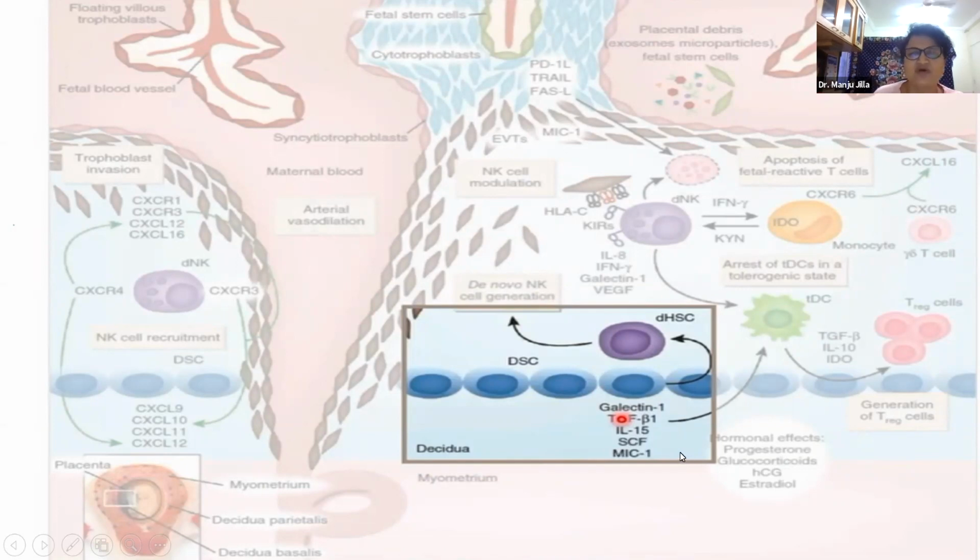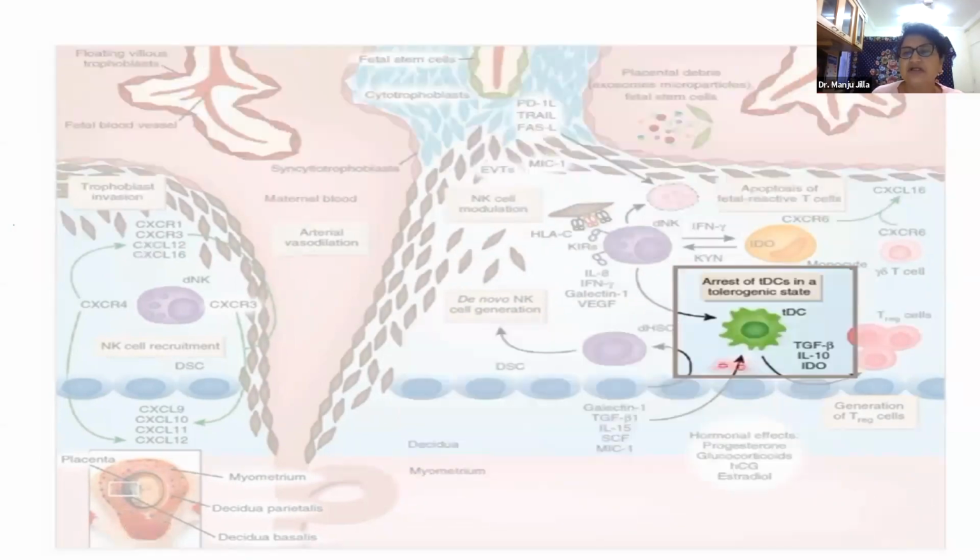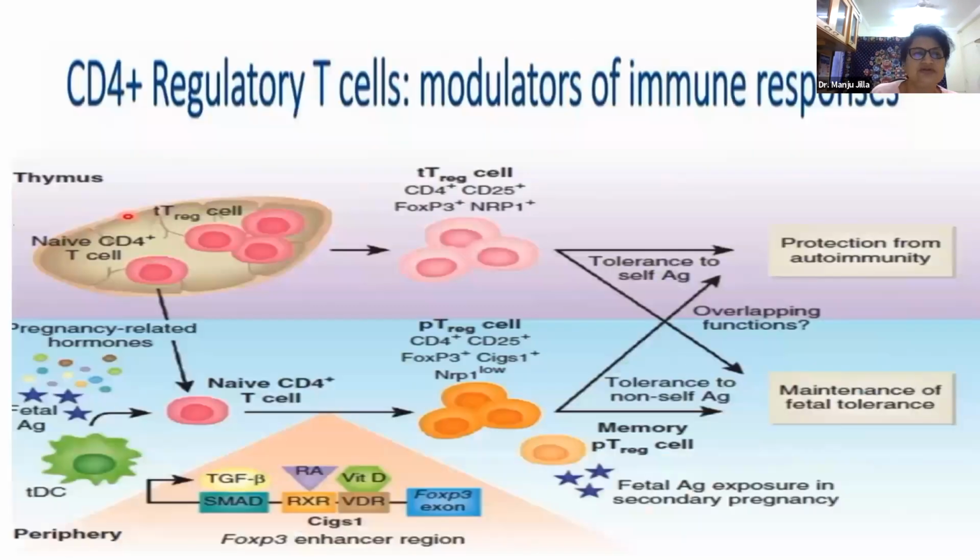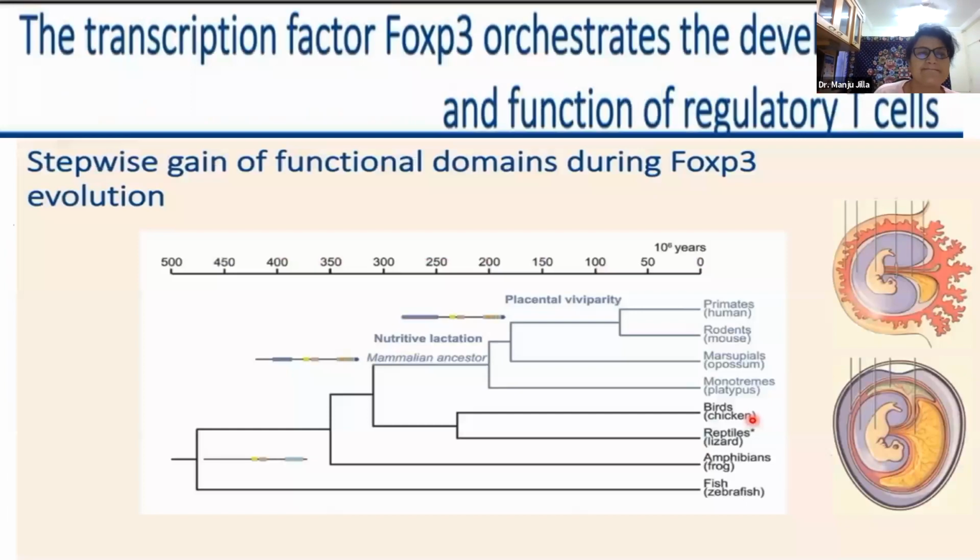So these are very important factors produced by the decidual stromal cells which help in implantation. Similarly, the dendritic cells are in a tolerogenic state. They produce transforming growth factor beta, IL-10 and IDO. So T regulatory cells are very important in, again, the immune modulation and immune tolerance of the trophoblastic cells in the stroma.